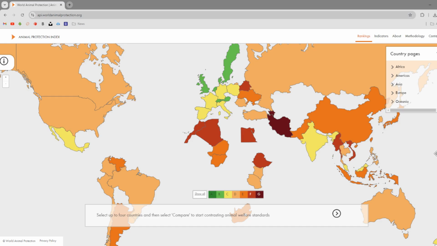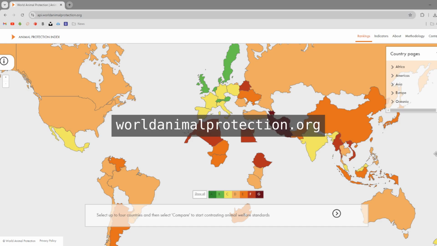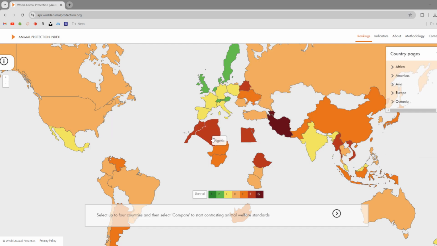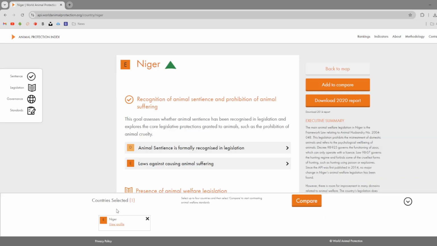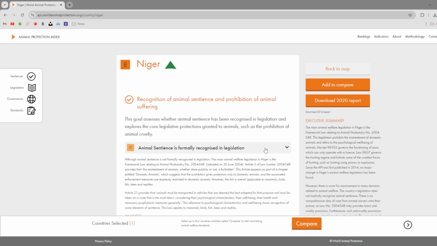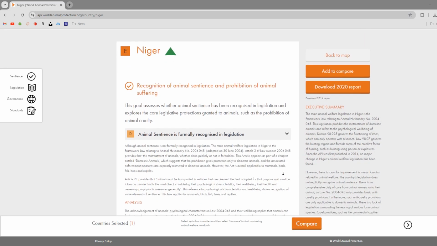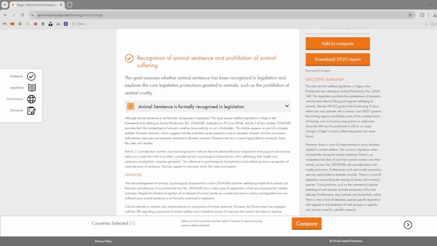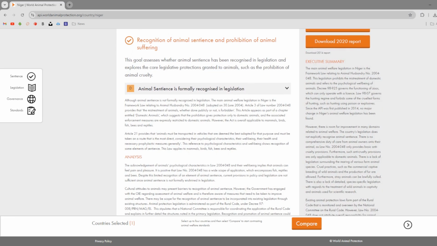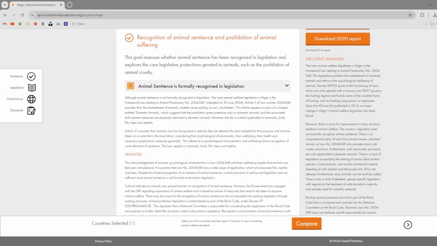One specific open web resource I want to highlight is this World Animal Protection Index. This often does come up in Google when you're researching foreign countries' animal protection laws. It's a ranking of some countries' animal protection laws produced by an NGO. It provides a survey of some major animal protection statutes and regulations throughout the world, and it provides specific legal citations. It may not link to the law itself, but it provides at least a citation. Even if you don't cite this website directly in your papers, you might use it as a starting point for gathering background information about foreign laws.